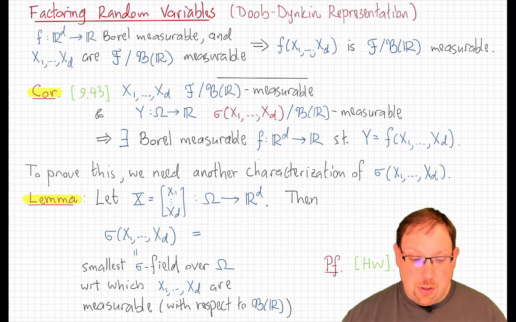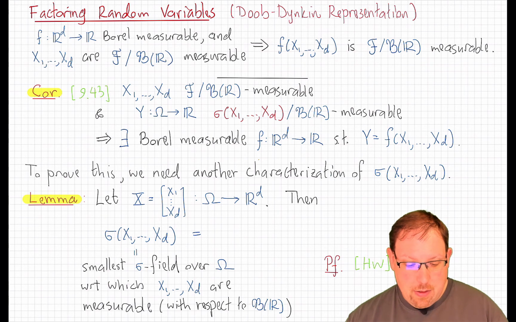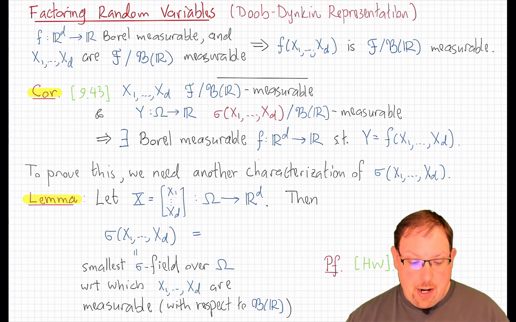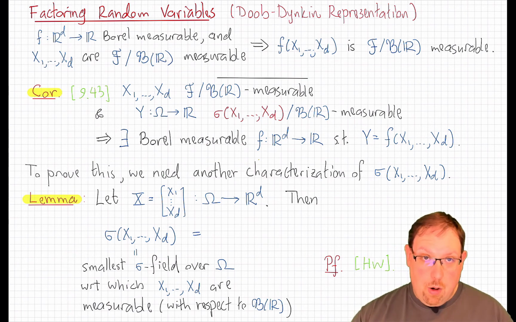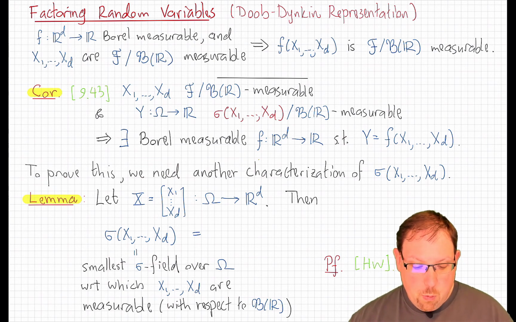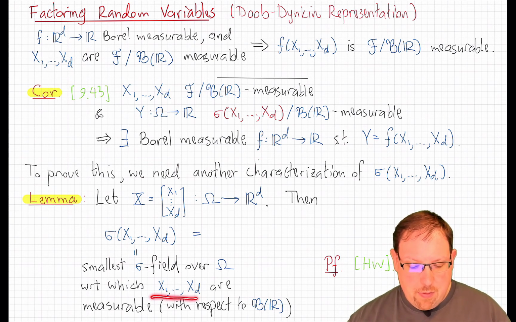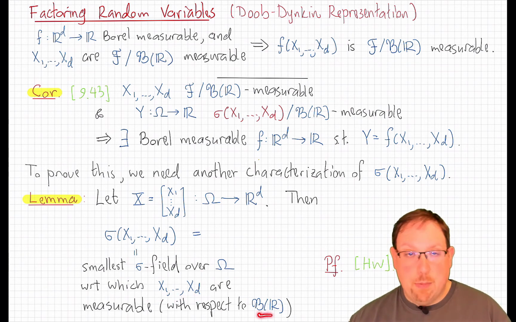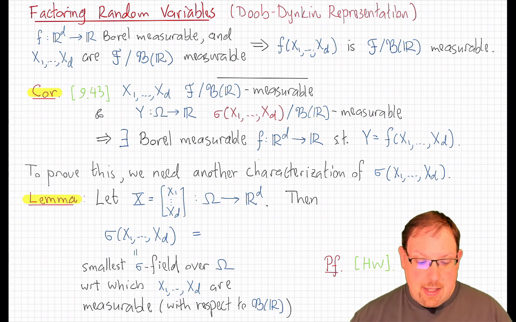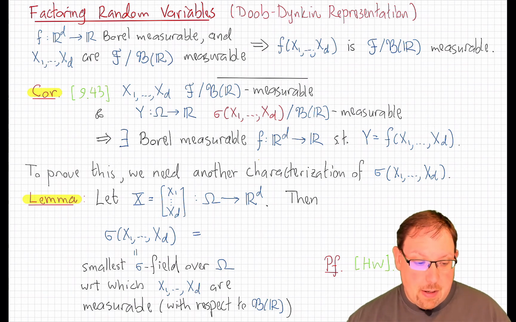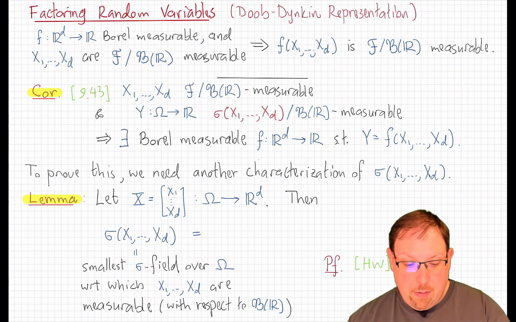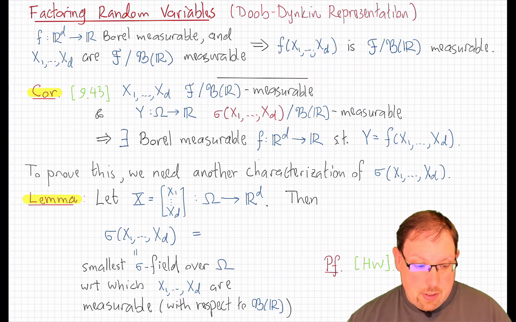To see why this is true, we need to recast this object, the sigma field generated by a collection of random variables. Remember, by definition, that's just the smallest sigma field over the domain space, with respect to which each of those random variables are measurable as Borel functions. So we could write that then as just the sigma field generated by the preimages under each of the xj's of the Borel sigma field.